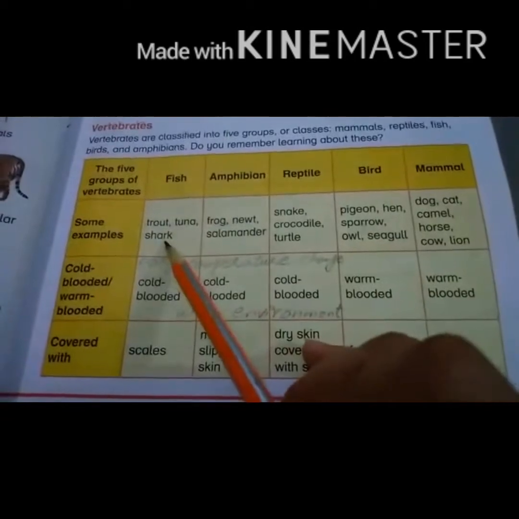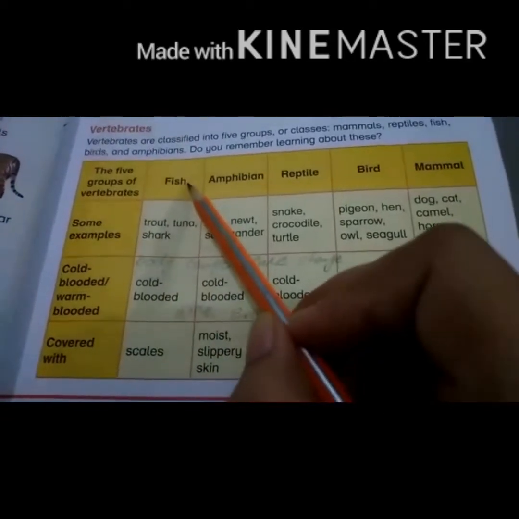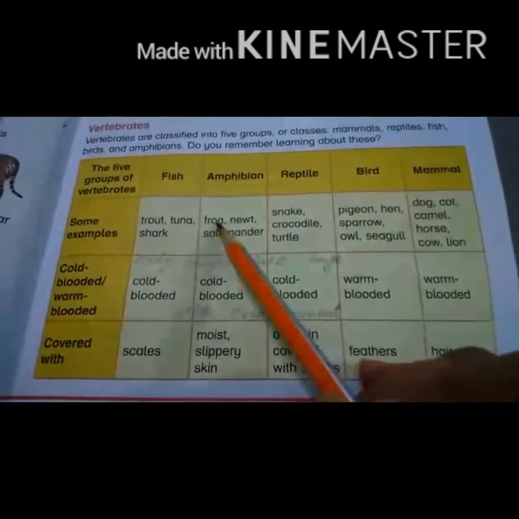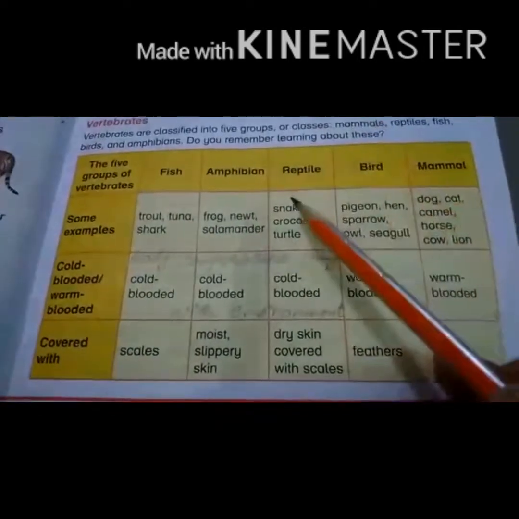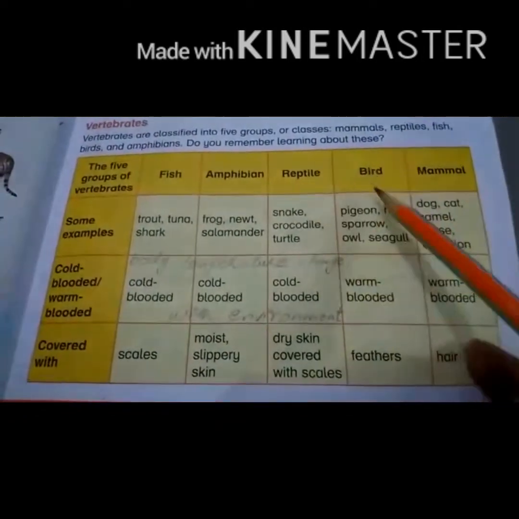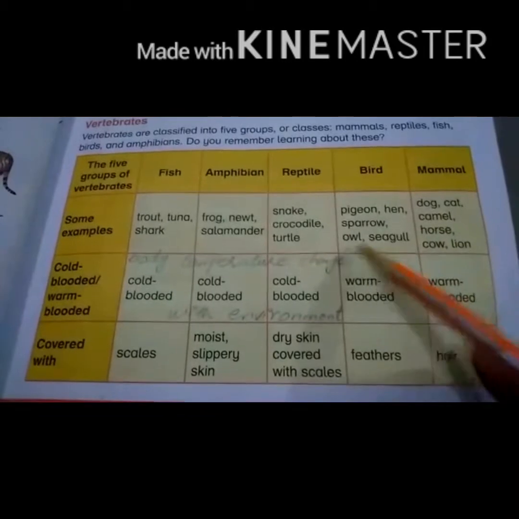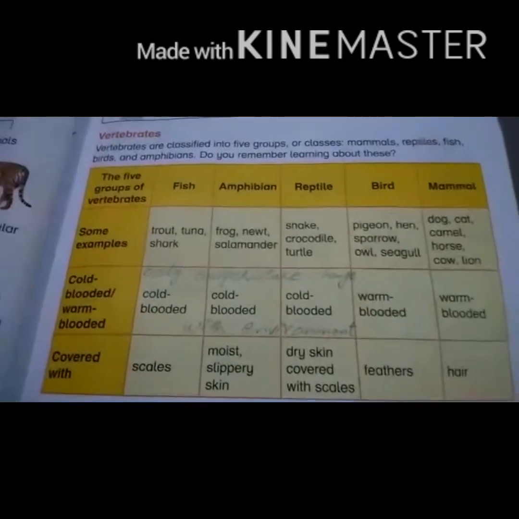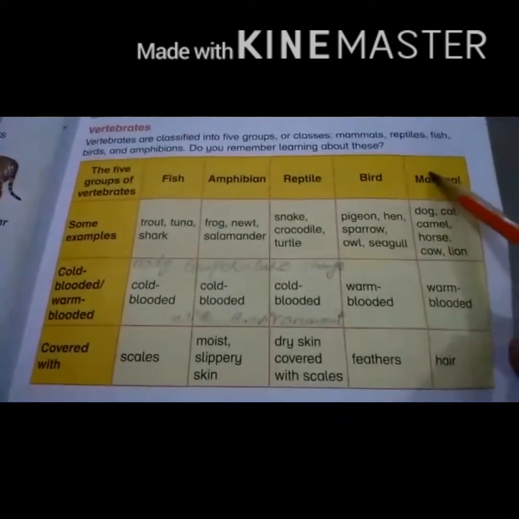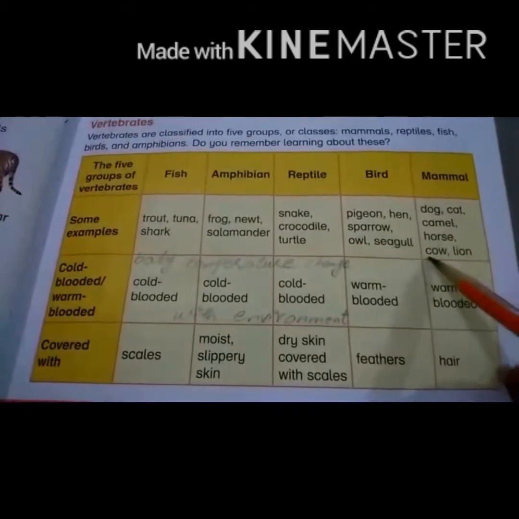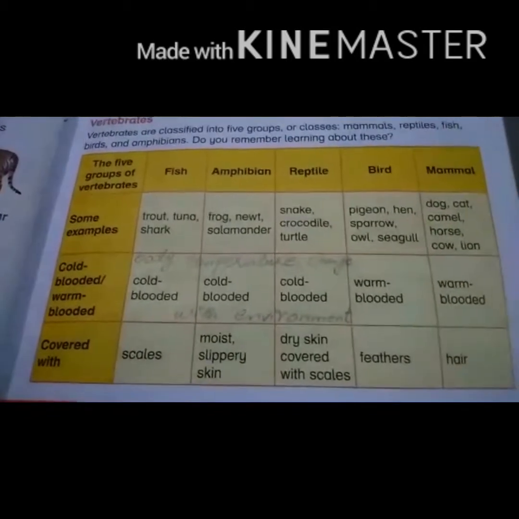Trout, tuna, shark. These are the examples of group fish. Frog, newt, salamander are amphibian. Snake, crocodile, turtle are reptile. Pigeon, hen, sparrow, owl, seagull, these are considered as birds. If we talk about mammal, dog, cat, camel, horse, cow, lion, these are considered as mammal.